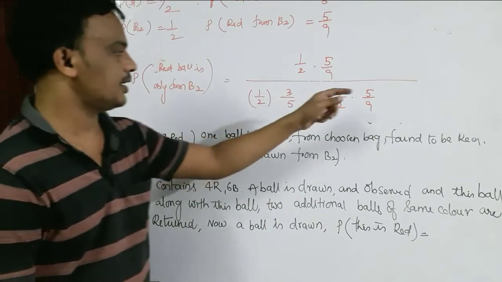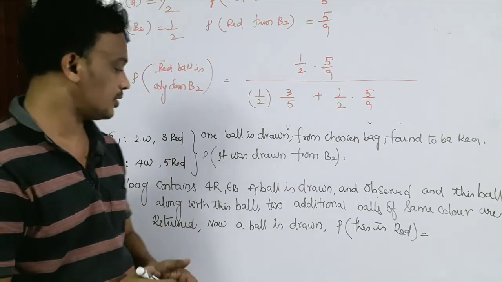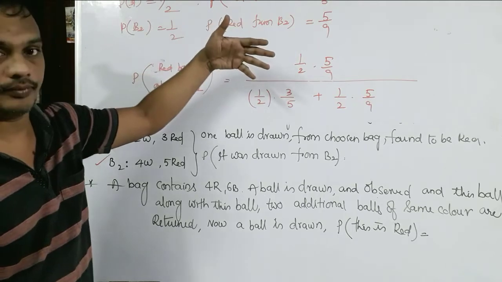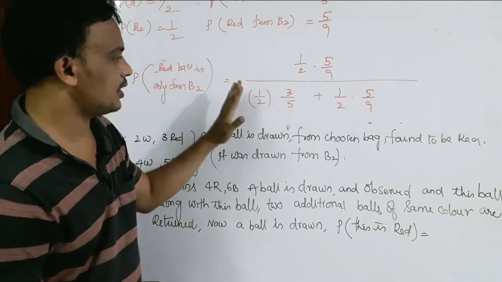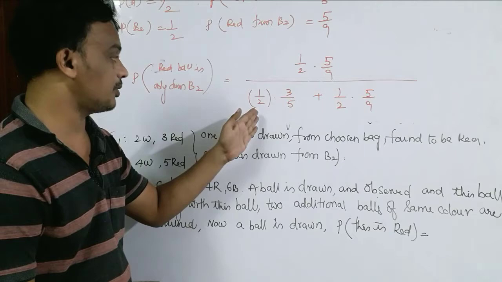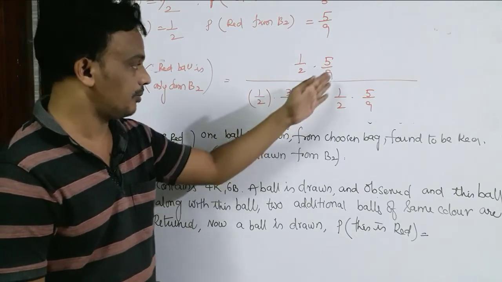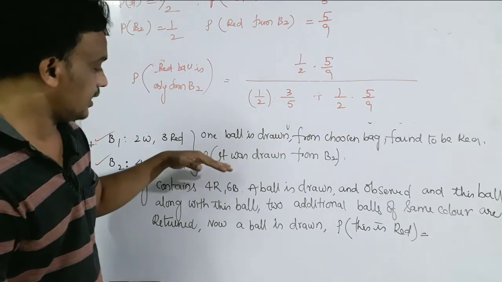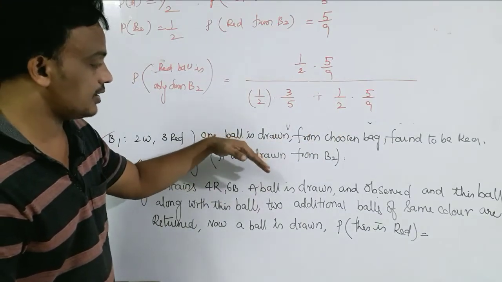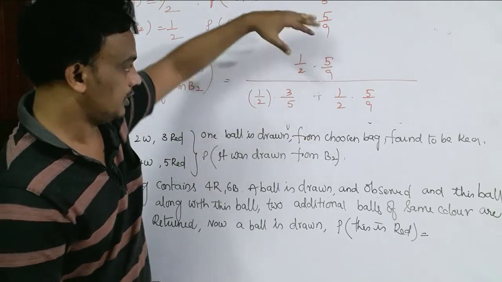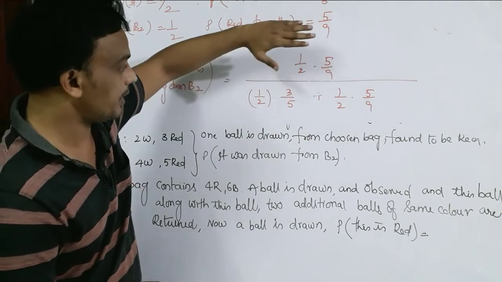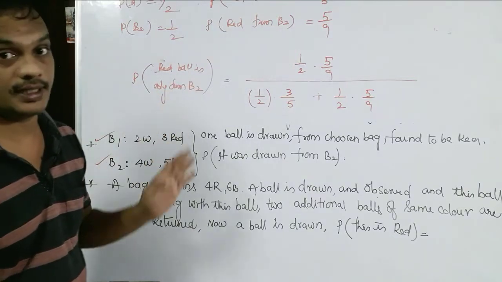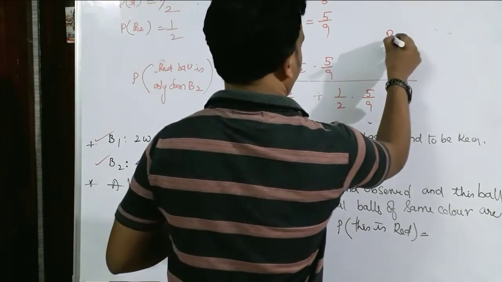Then after calculating this we will get the answer, right? Understood the problem? First we are going to select the bag and then the ball. So the denominator is the total chances. It may be a red ball from bag 1, or a red ball from bag 2, but the question clearly says the selected red ball is only from bag 2. So he is asking about the favorable chances from bag 2 only. Yes, that is the application of Bayes theorem. Very important thing, Bayes theorem.